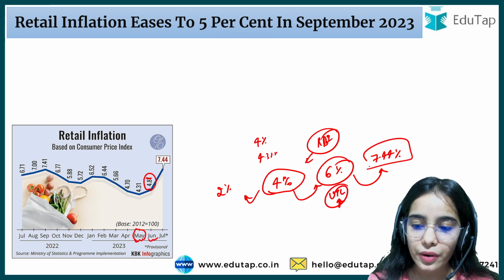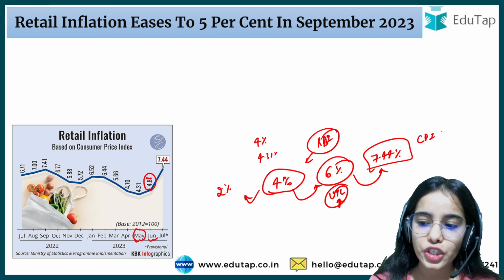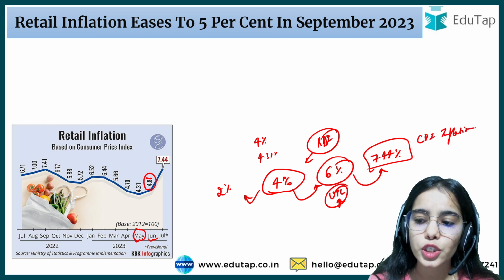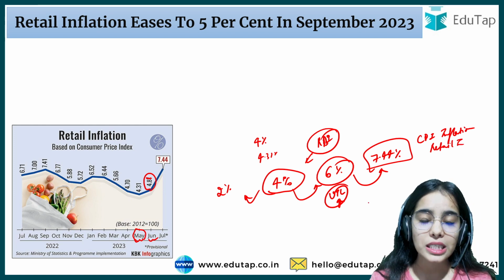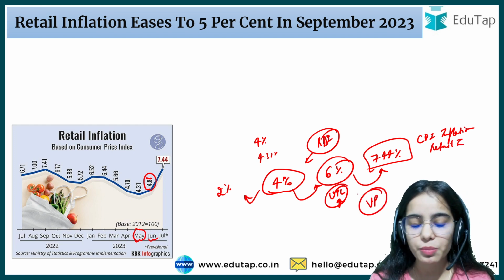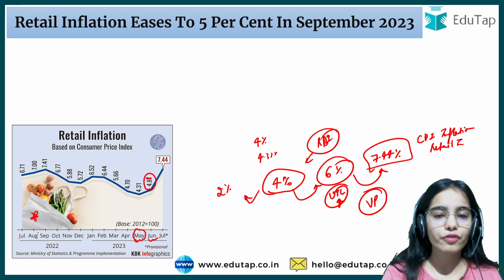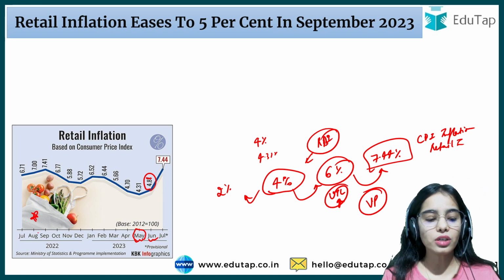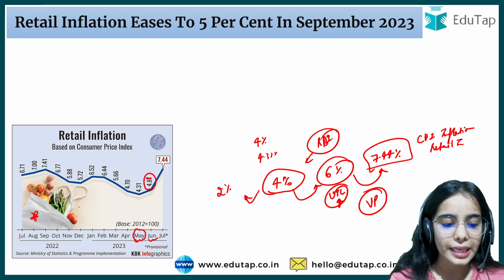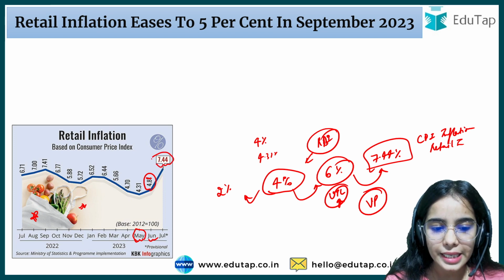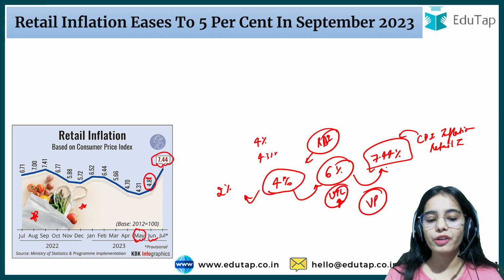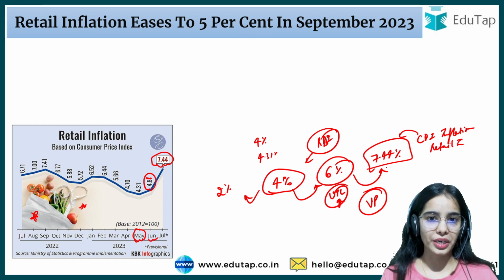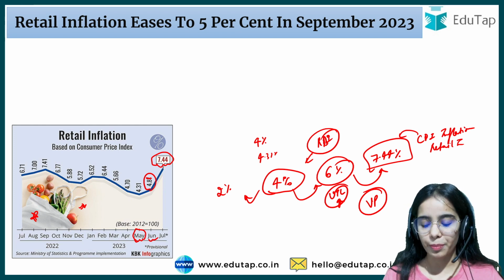And this hike in the CPI inflation, the retail inflation affecting the consumers, was because of the spike in the vegetable prices, the very fast increase in the prices of the vegetables. Okay, so this led to the very high inflation. The CPI inflation was 7.44% in July 2023, way higher than the upper tolerance level.